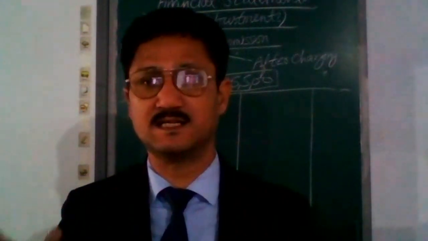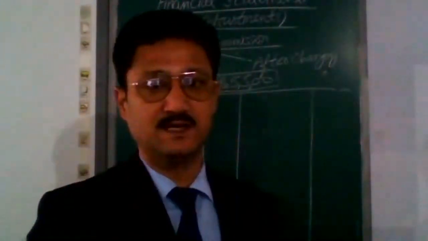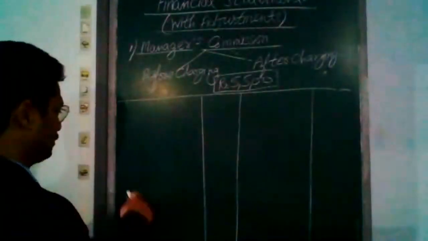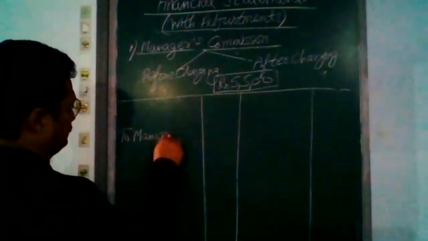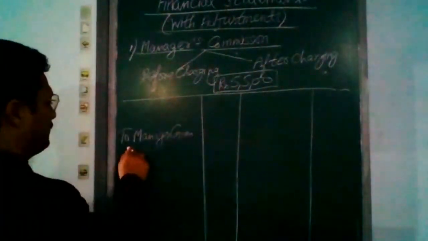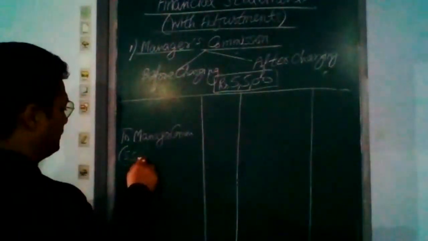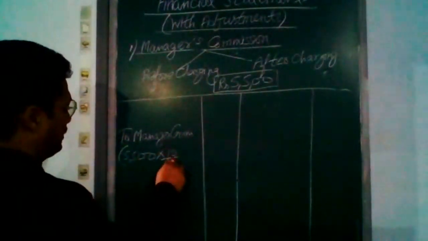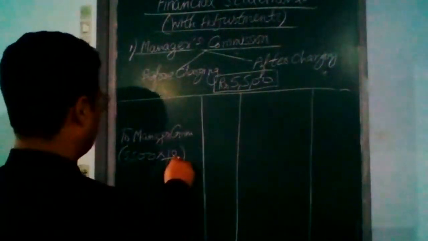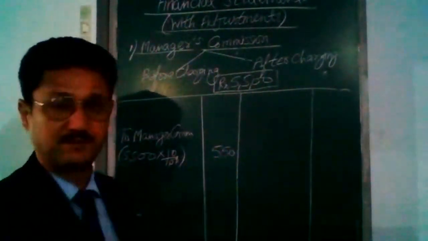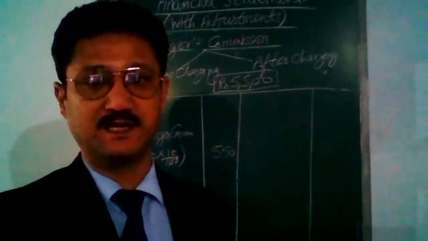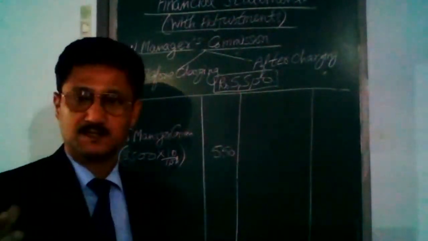According to this method, before charging his commission, it will be calculated like this: 5,500 into 10 upon 100, and it will be 550 rupees.